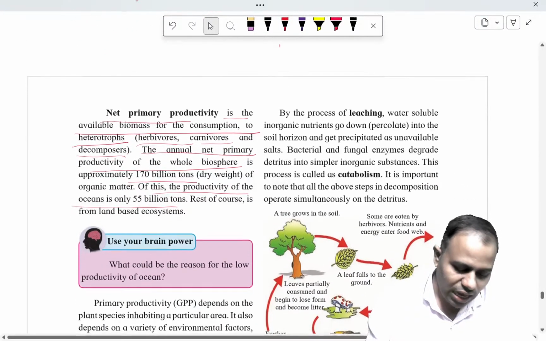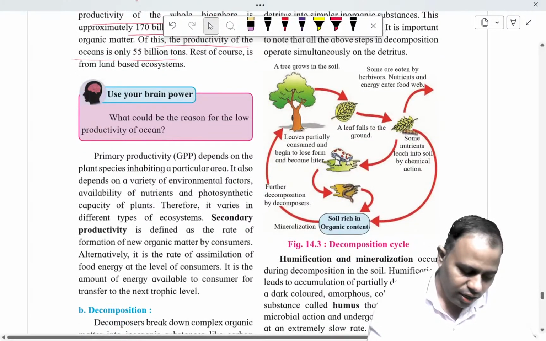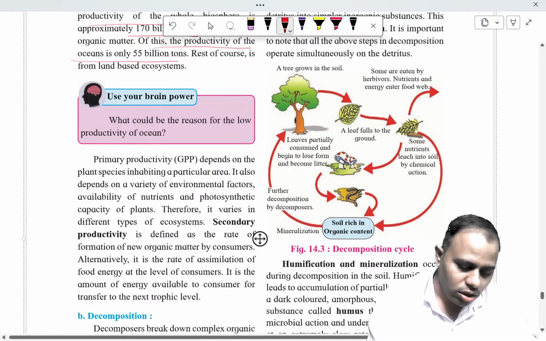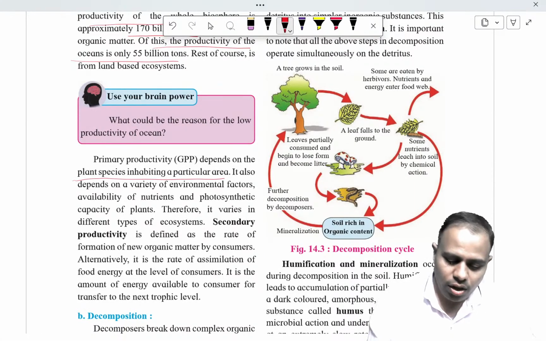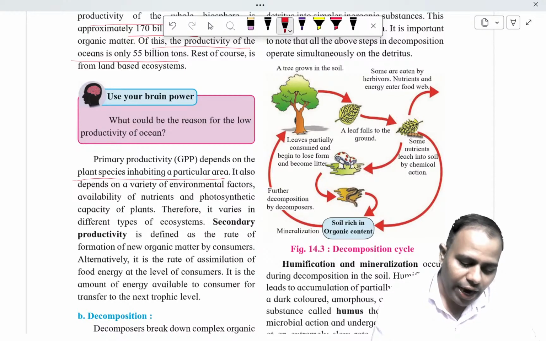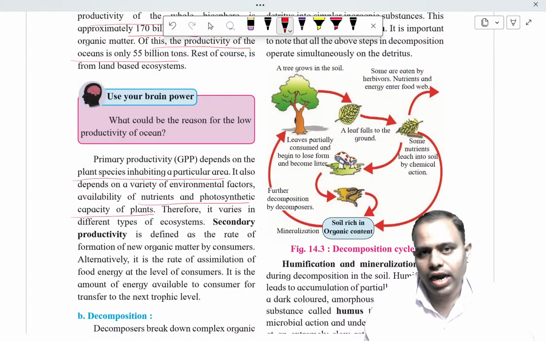This is how productivity occurs in nature. Primary productivity depends on the plant species inhabiting a particular area. It also depends on a variety of environmental factors, such as nutrients and the photosynthetic capacity of the plant. Therefore, it varies in different kinds of ecosystems.